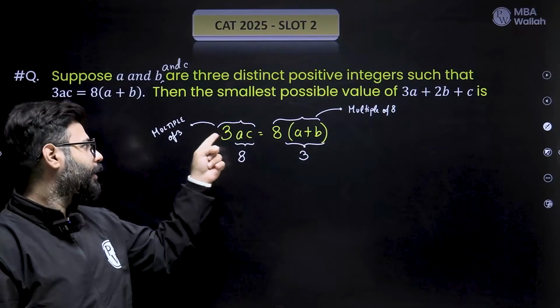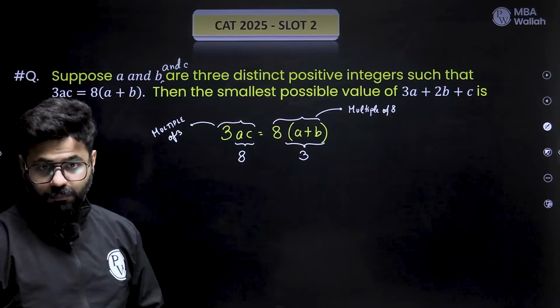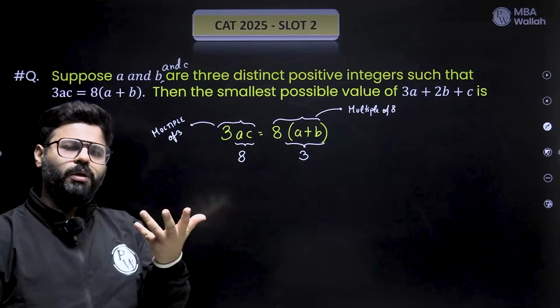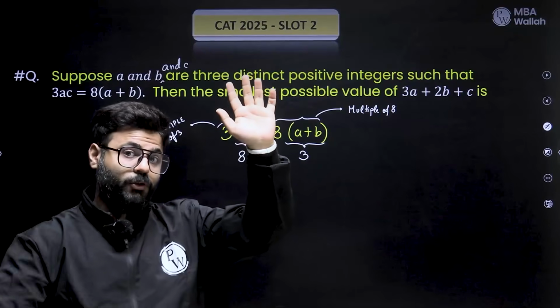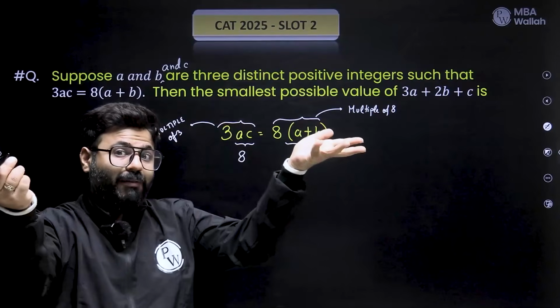How would you take care of this 3 on the left hand side? They are equal. Remember in the mind, they are equal. See, we both are equal, let us say. And I say I have a 3. That means you also have to have a 3. Otherwise, we can never be equal.